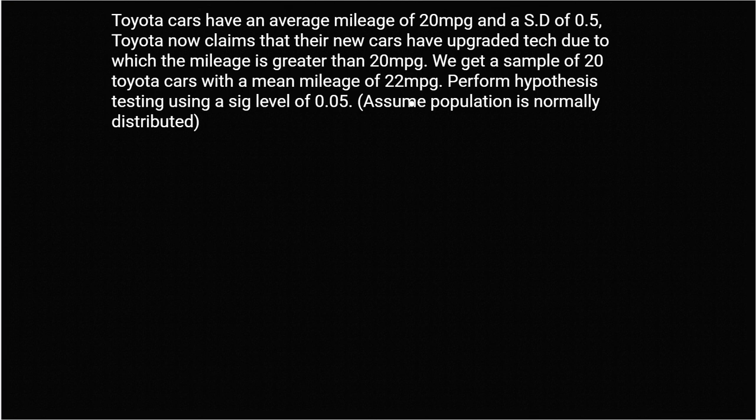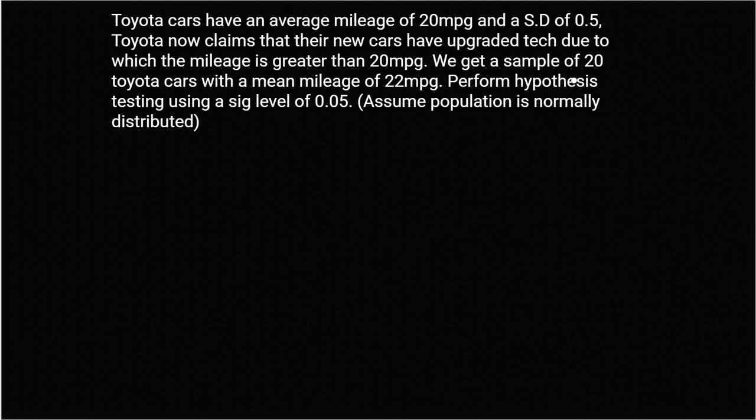So now let's look at another example, and I want to relate this to everything else that we've covered. Let me write that down for you real quick. All right, so here's the question. Toyota cars have an average mileage of 20 miles per gallon and a standard deviation of 0.5 miles per gallon. Toyota now claims that their new cars have upgraded technology due to which the mileage is greater than 20 miles per gallon.